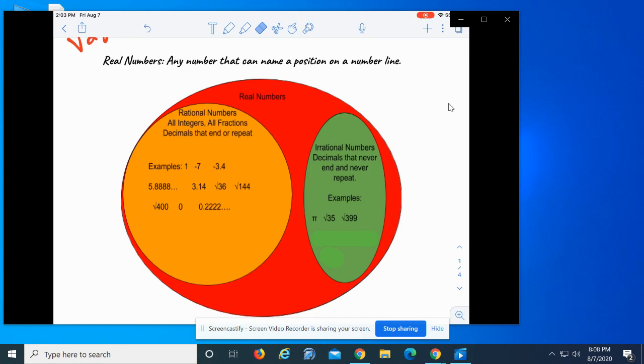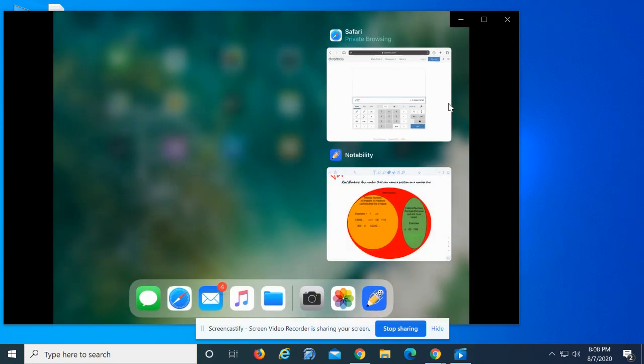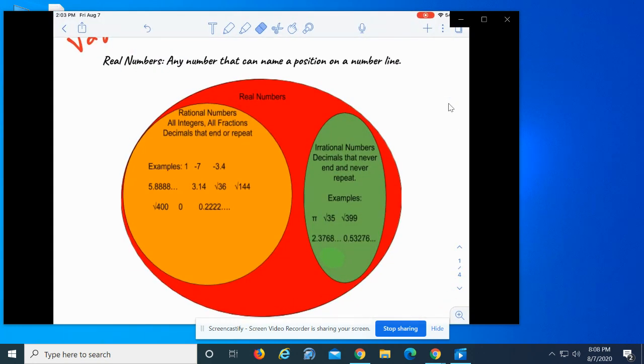Now, pi, we've already mentioned, is one of the most famous irrational numbers there is. The square root of 35, the reason that's irrational is because if I type it in the calculator, square root 35, it's going to give me a decimal, 5.91607978. What the calculator fails to tell you is that decimal actually keeps going. Same thing with square root of 399.